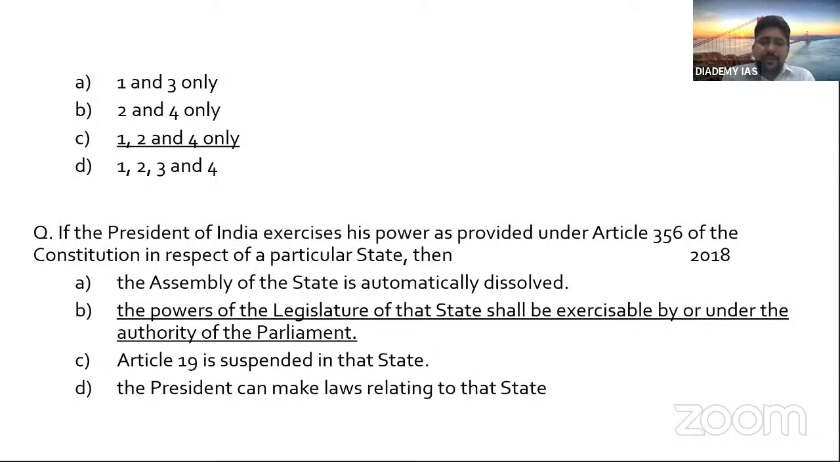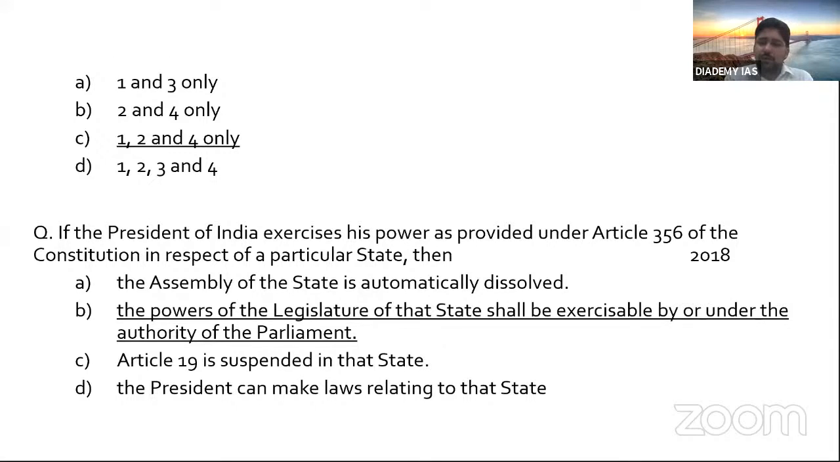Then, the power of the legislature of the state shall be exercised by or under the authority of Parliament. Yes, this is correct, because what happens? President's rule means the center now takes over. Executive power of the state comes under the executive power of the Union. Then who frames the law? Mainly the government comes out with the law. So the best answer is B.